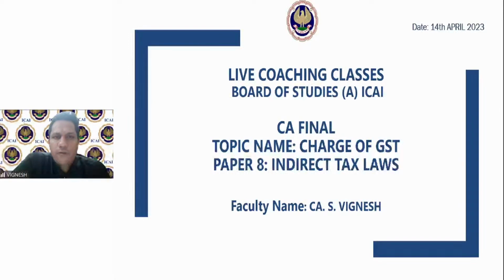In layman terms, forward charge is whoever collects the GST pays it to the government. Very simple. I am providing a good service to any particular person, or I am selling a good to any particular person. So I am providing that service or selling the good, and to that extent I am getting the respective amount and I collect the GST as well. This GST I pay to the government, me as a supplier paying to the government. This is your regular forward charge mechanism.